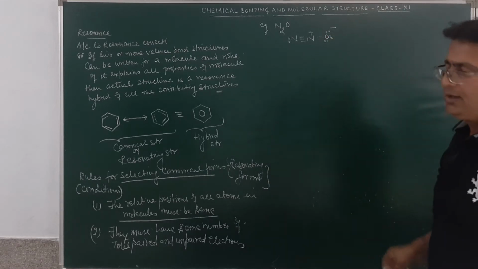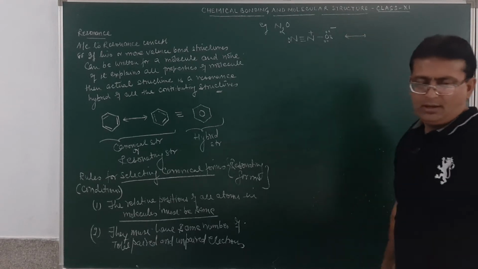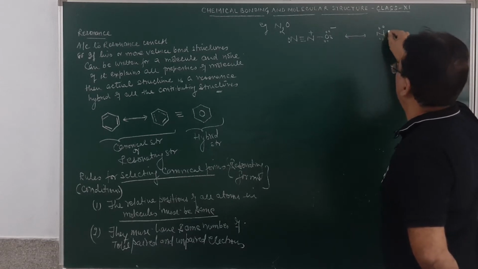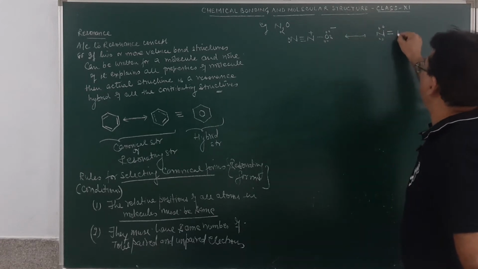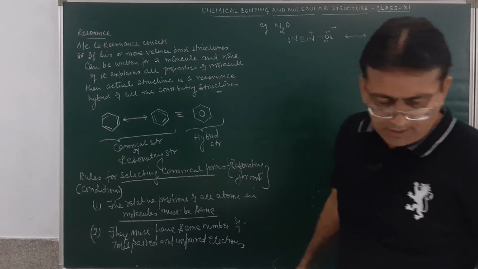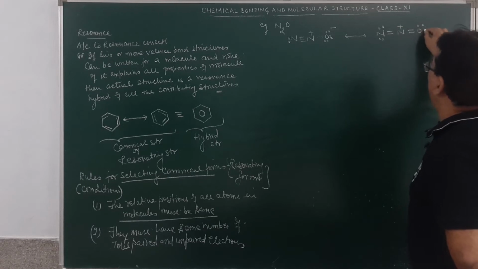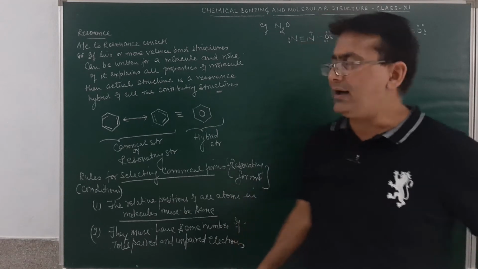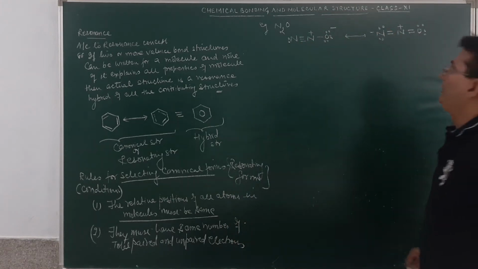This is the first form, and another one is this. The second form is this one, N having a lone pair of electrons, then a double bond to N, and then a double bond to O. This nitrogen over here has a positive charge. The question is, are these two forms the resonating forms of each other? Am I clear? Now just see over here.